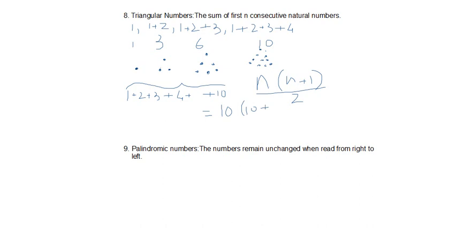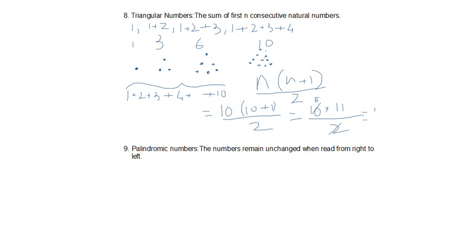10 into 10 plus 1 over 2, that is 10 times 11 over 2. Then if we cancel out 2 and 10, it will be 5 here, and 5 times 11 is 55. So if we add them, you will see that the result is 55.